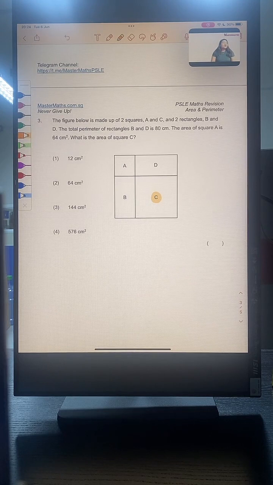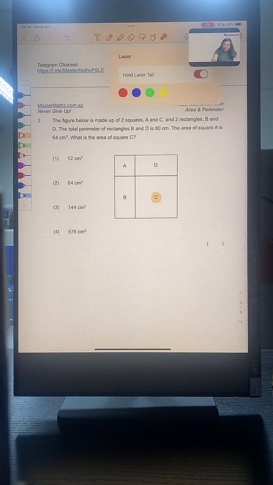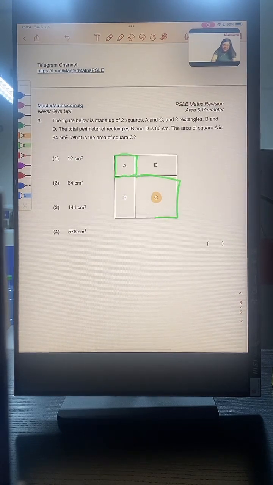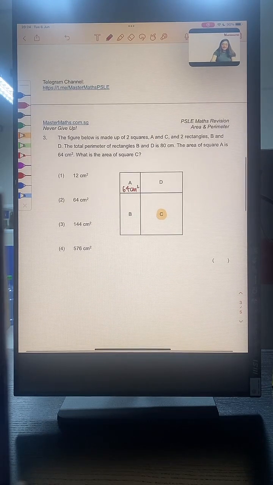The figure below is made up of 2 squares A and C. I have square A. I have square C. And 2 rectangles B and D. The total perimeter of the 2 rectangles is 80 cm. The area of square A is 64 cm squared. So I know that square A has an area of 64 cm squared. Alright, so we are asked to find the area of square C.